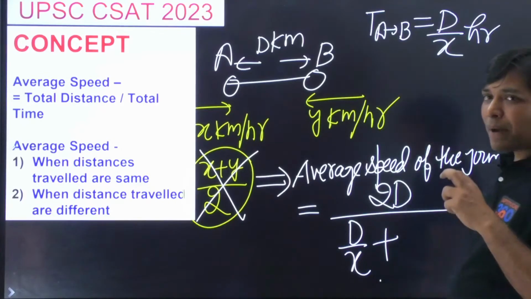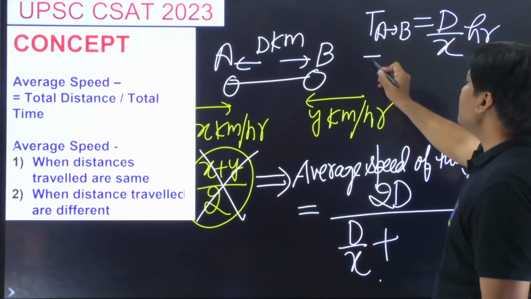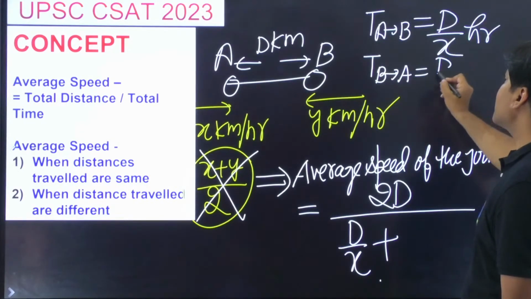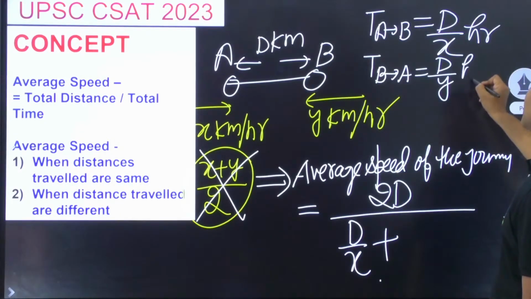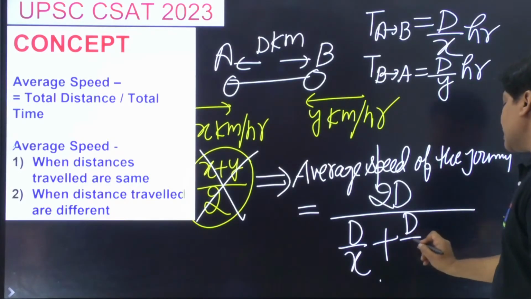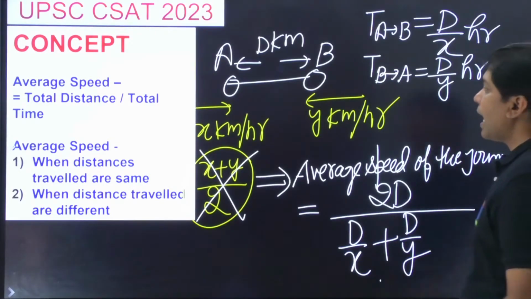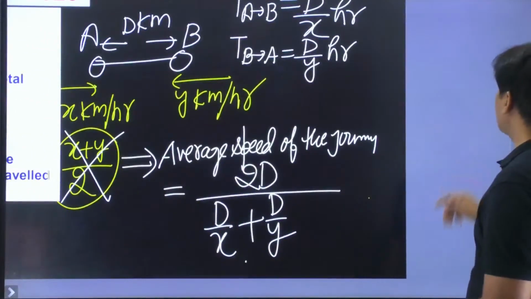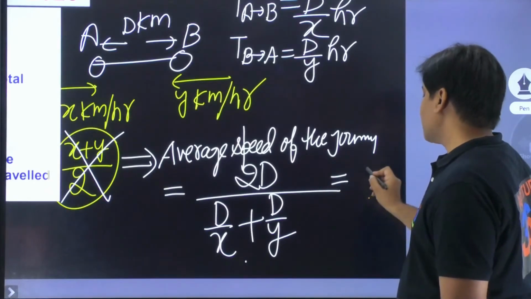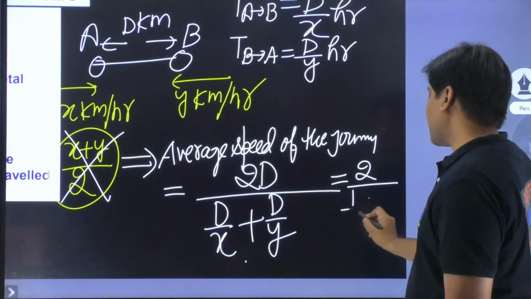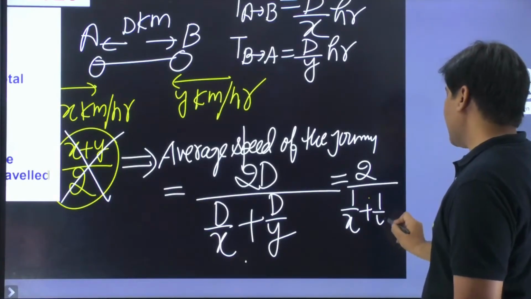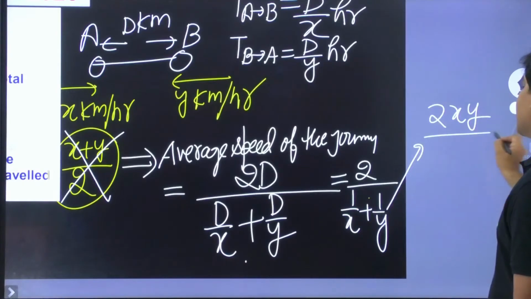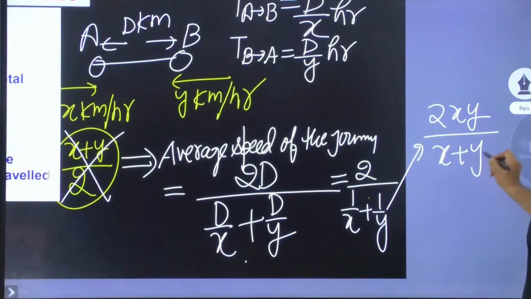While the person is coming back from B to A, what will the time be from B to A? The distance upon speed, which is d by y. So total distance upon total time. And if you simplify this, what should you be getting? Just simplify. d and d are gone. So this becomes 2 divided by 1 by x plus 1 by y, and hence it becomes 2xy upon x plus y.